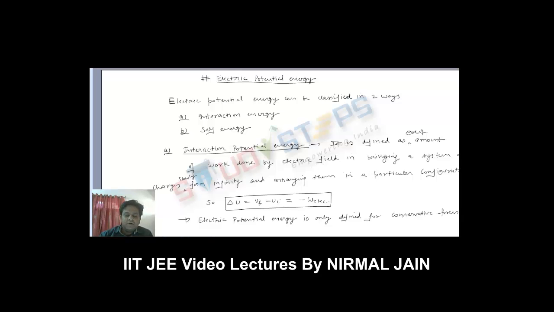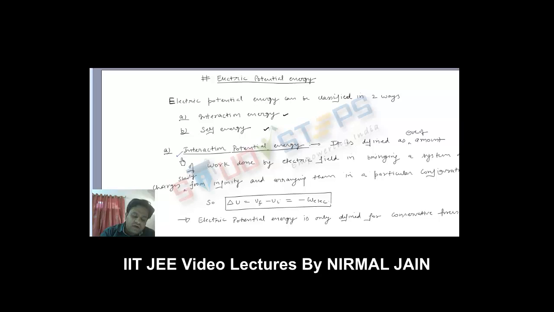In this video, we'll be going to talk about electrostatic potential energy. So electrostatic potential energy can be defined in two ways. First one is interaction energy, and the other one is self energy. So in this way we can define electrostatic potential energy in these two categories.